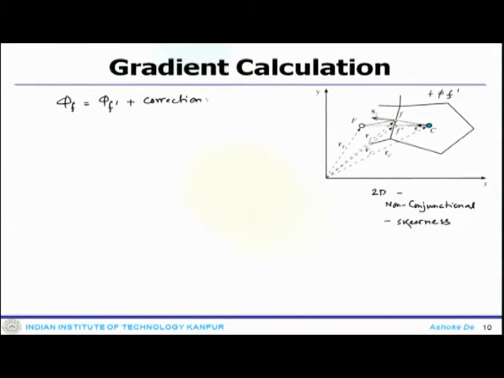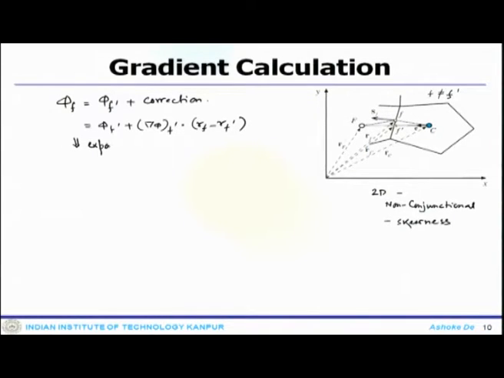So, that is what is required, because now f and f prime are not located at the same point. So, once you have that correction, you can expand that and get del phi dot Rf minus Rf prime. Now, one can expand this one.